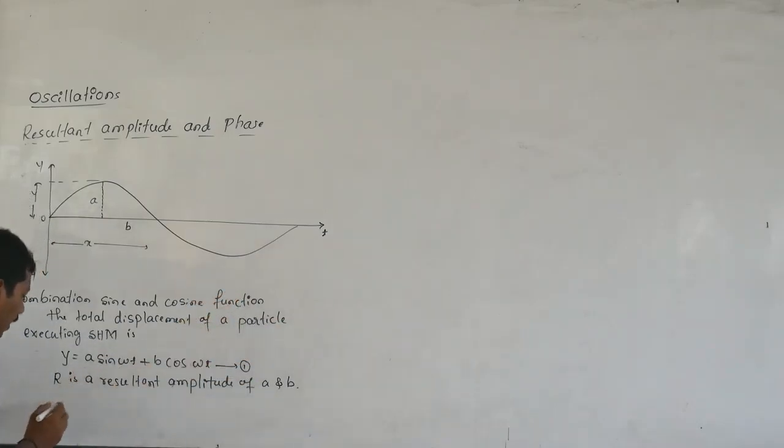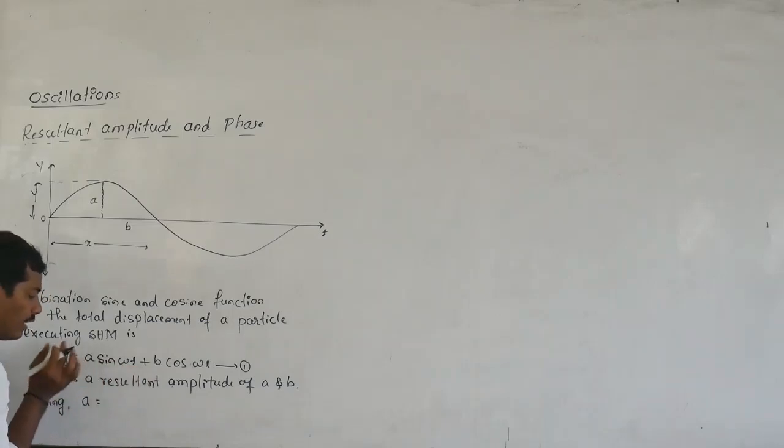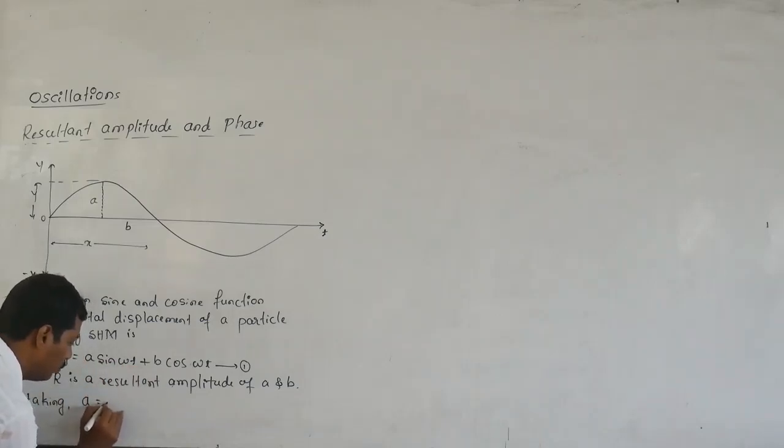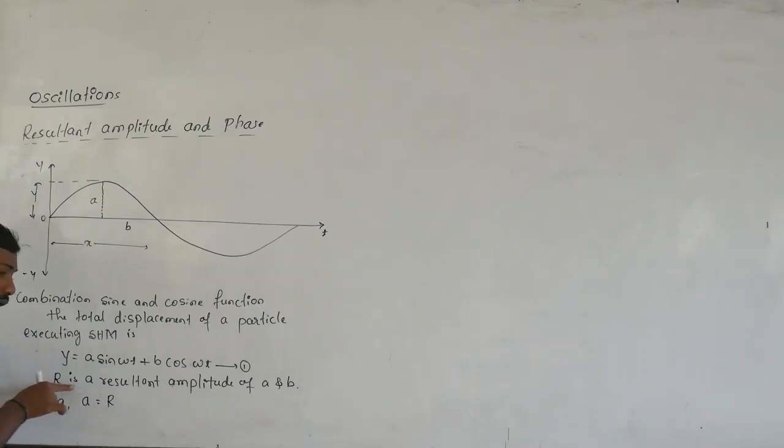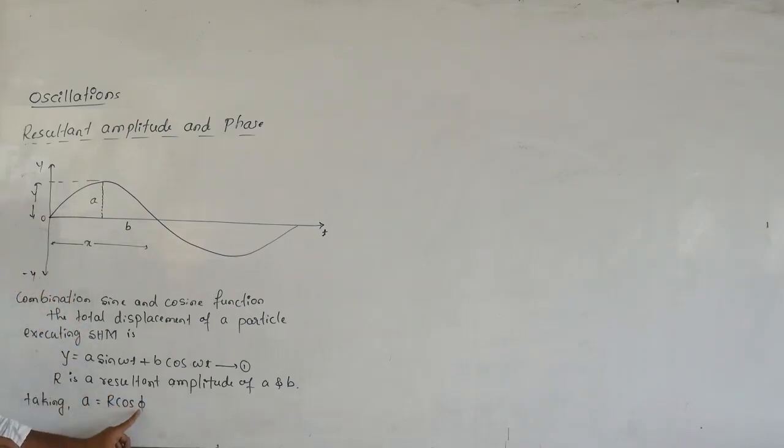It is just an assumption. A is equal to, since sin omega t is there, we have to take the cos: A is equal to, in terms of the resultant amplitude, R into cos of phi, where phi is a phase.